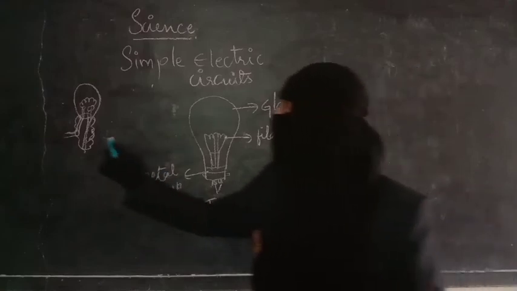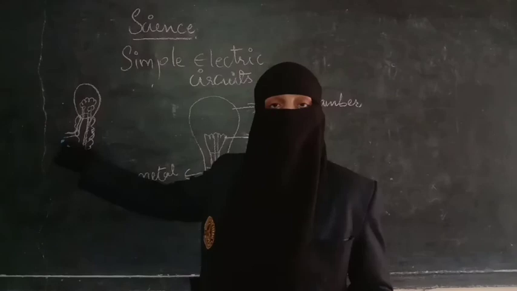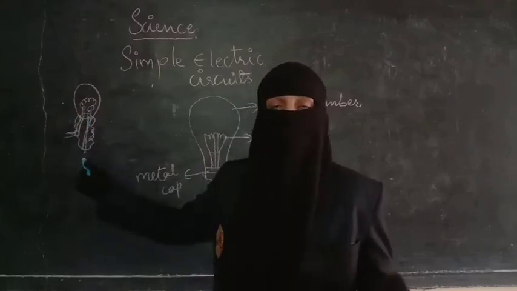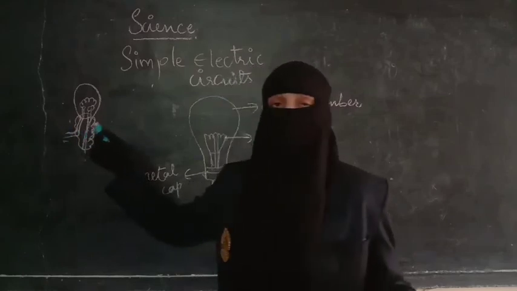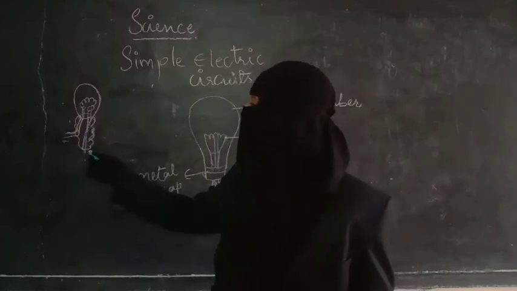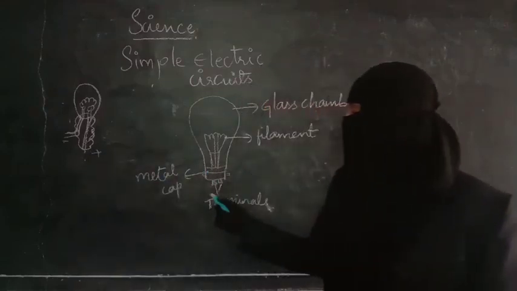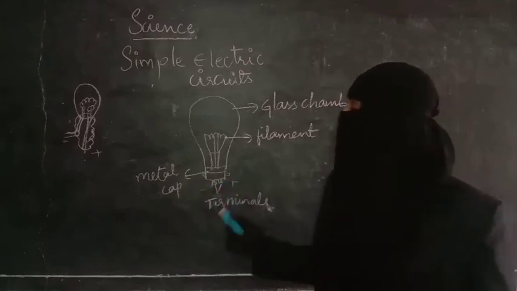Whereas in the torch bulb, it is completely different. Two terminals are present, but one terminal is present at the upside here, and one is taken at the bottom of the metal base. The shorter one will behave as a negative terminal, and the longer one will behave as a positive terminal in a torch bulb. But in the electric bulb, one will behave as negative and one as positive. So this was how the electric bulb works.